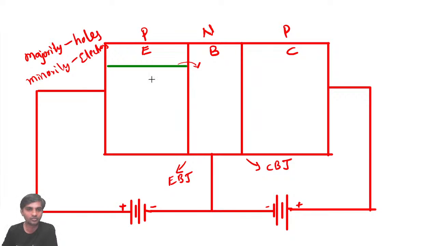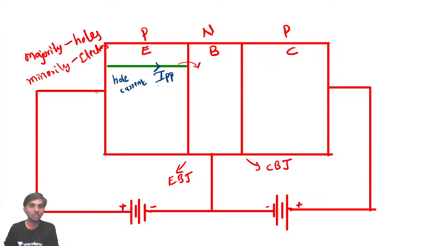This current has to flow, and we will name it the hole current IP, the whole current in P region, IPP.